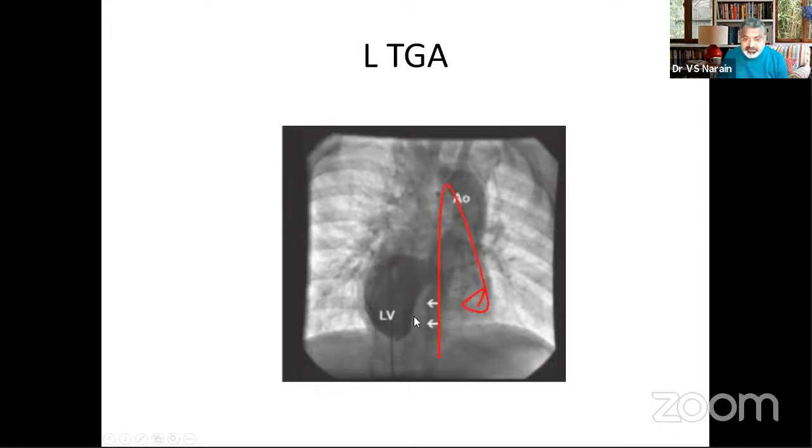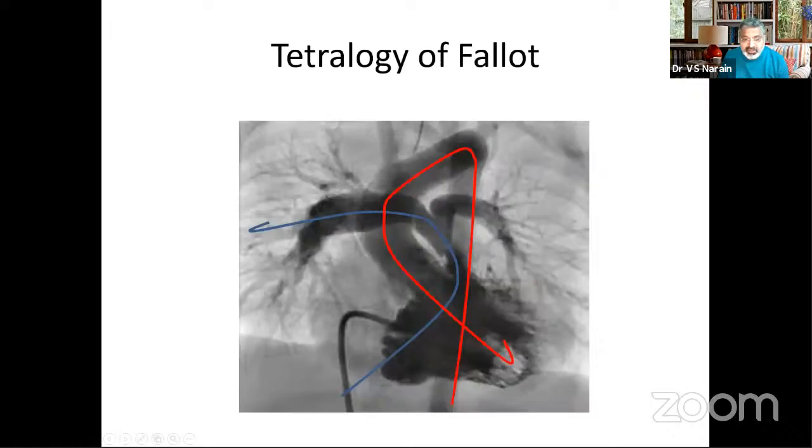And this is just to show you what is often asked, that the catheters do not cross. When you put the venous and the arterial catheters, if it is an L transposition, these catheters will not cross, while in tetralogy or in normal situations, the catheters placed in the LV and the pulmonary arteries cross because of the position of these great vessels.